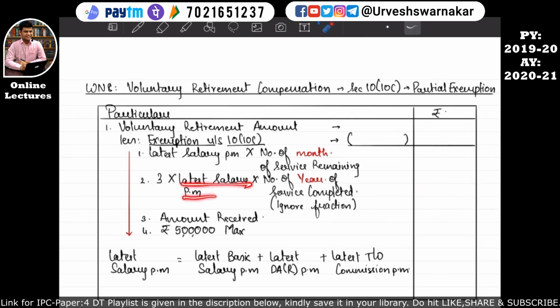So what does latest salary per month mean? Latest salary per month means latest basic salary per month plus latest dearness allowance recognized per month plus latest turnover commission per month. I hope this is quite clear. So let's revise working note number 8.